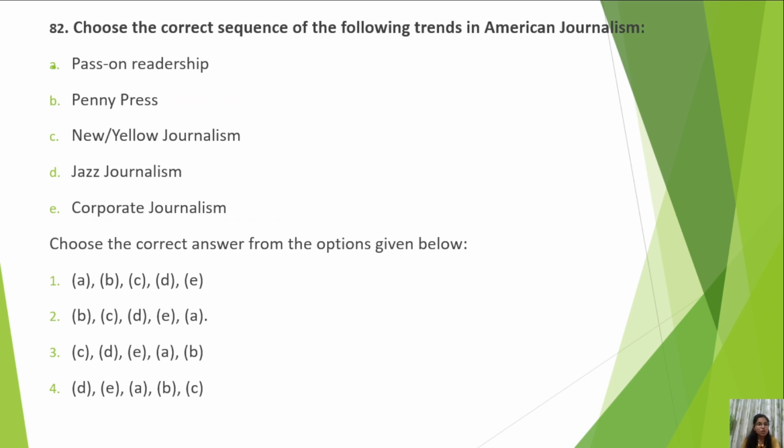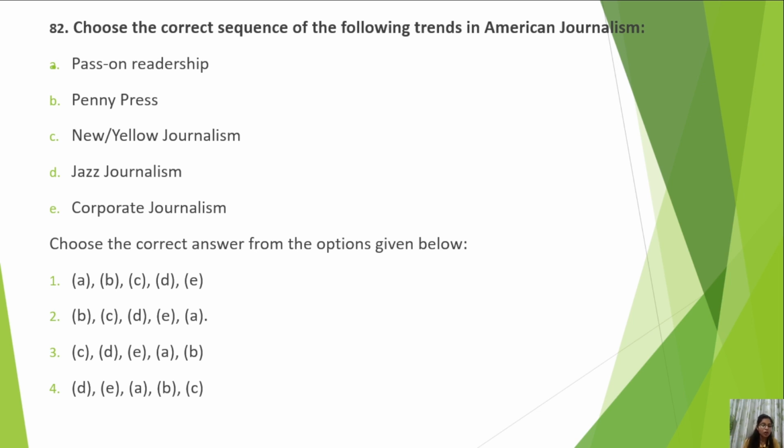Now, the correct sequence of the following trends in American journalism: pass on readership, penny press, yellow journalism, jazz journalism, corporate journalism. It is somewhat difficult, but if you think about it and apply your mind a little, you see corporate journalism is a recent phenomenon, like corporate communication. So E should come in the end. Pass on readership is when you don't buy the newspaper yourself, but you read it after someone else has purchased it.